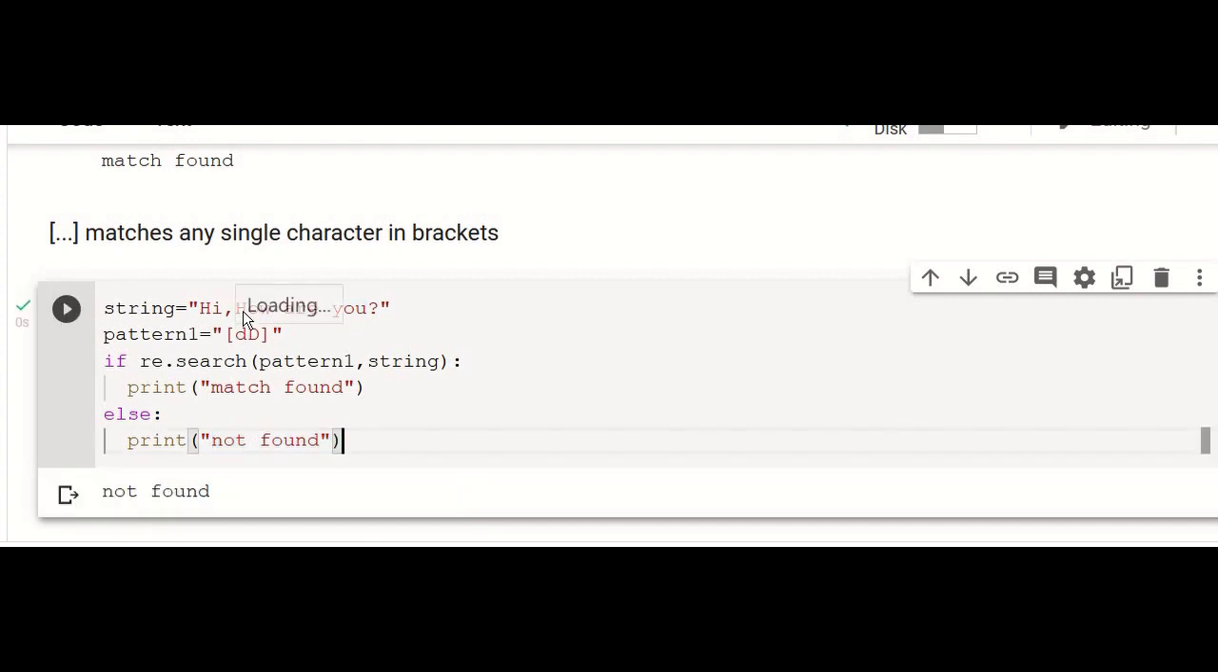Suppose if I am giving small h, now this small h is also not found in this and it will return false. But if I give capital H, this capital H is already present 2 times in this particular string, so it will return true. Even if it contains H or D, the output will be true. That's the